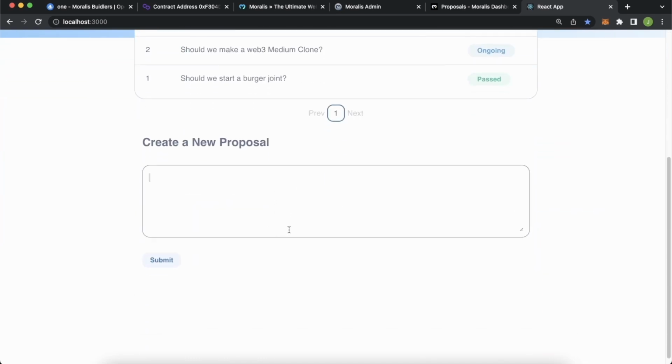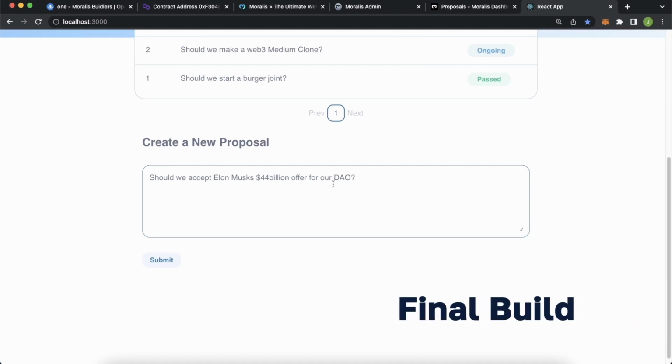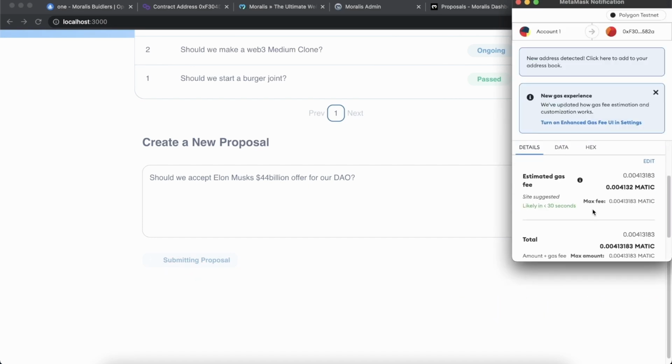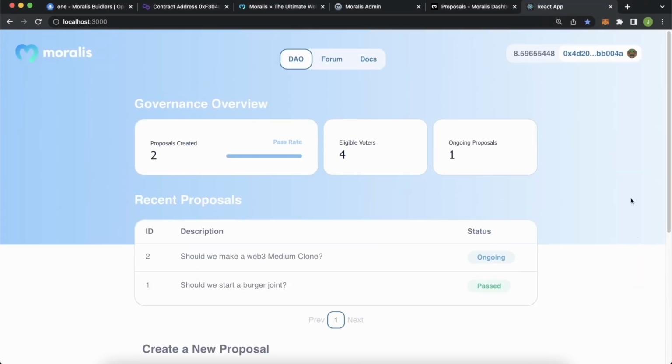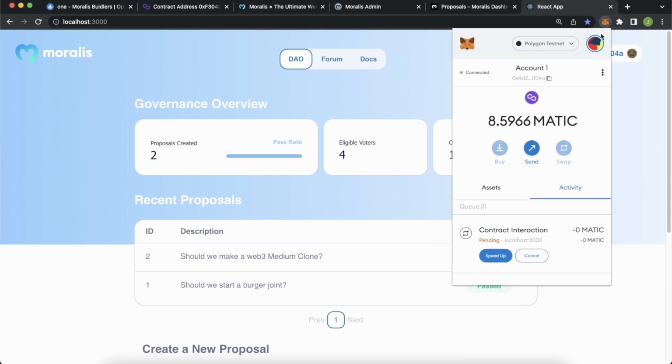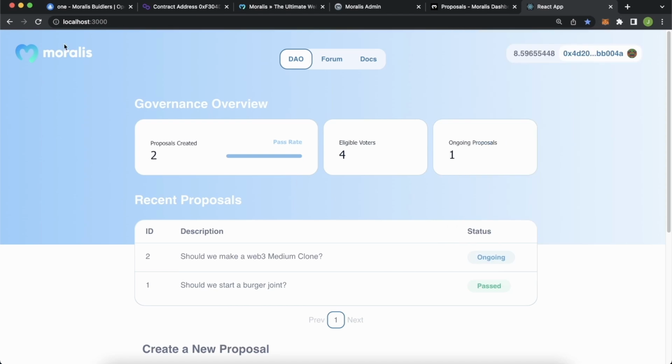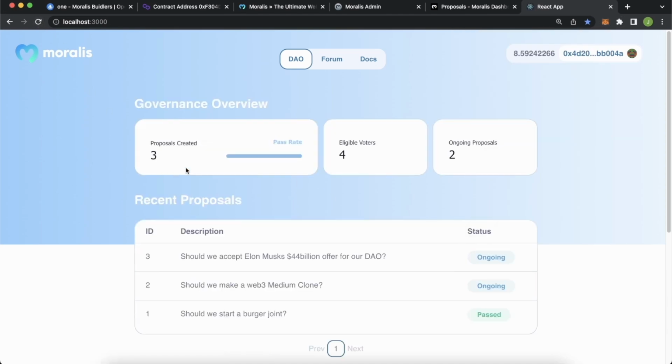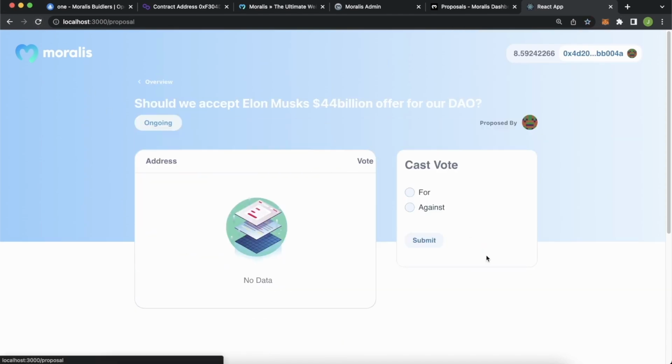So let's say hypothetically we wanted to create a proposal asking, should we accept Elon Musk's 44 billion offer for our DAO? We can submit that. It will be created as a proposal. We confirm. Scroll up over here, look at our MetaMask, our contract interaction is pending. And now that it's gone through, we can refresh the page and we should have a third proposal over here that's ongoing.